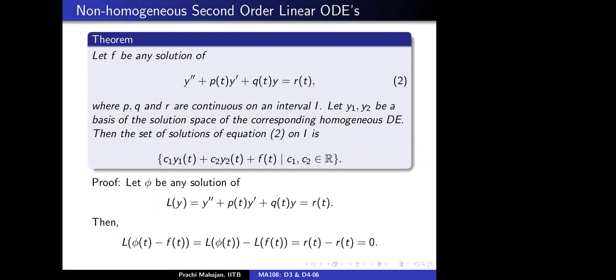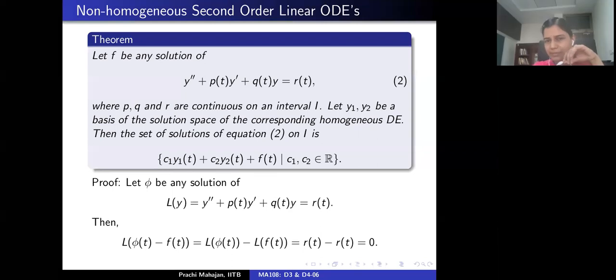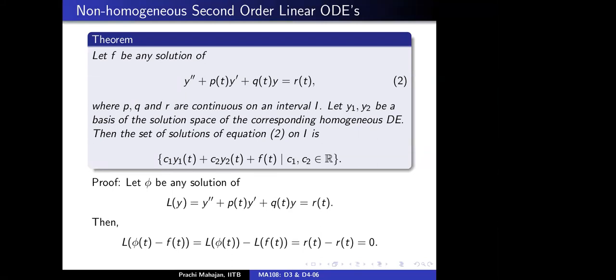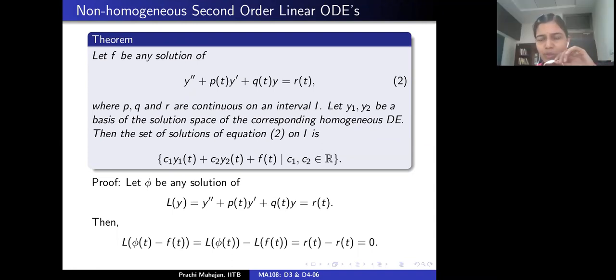I had one doubt. Tell me. Where are we using the fact that P, Q, and R are continuous, except that it will directly affect the solutions? It is not going to affect this statement, right? See, the continuity of P and Q is needed in order to say that the dimension of the associated homogeneous differential equation is 2. Now the question is, where does the continuity of R come into play here?